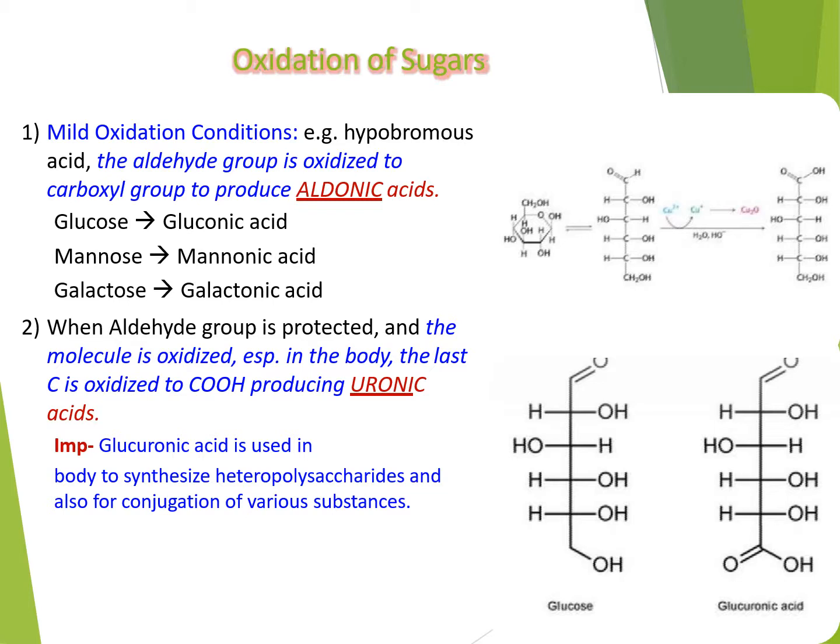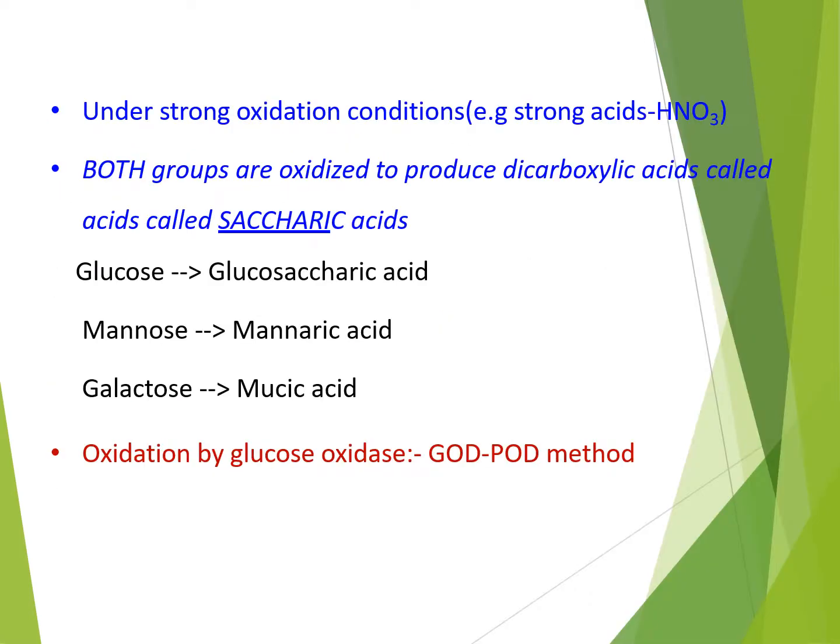For example, glucose is oxidized to glucuronic acid. This glucuronic acid is used in the body to synthesize heteropolysaccharides, and it is also used for conjugation of various substances.